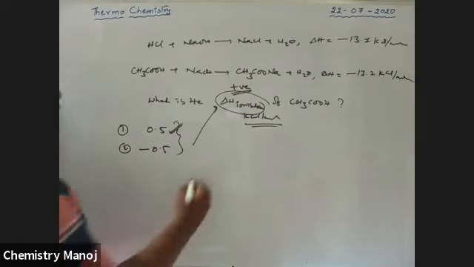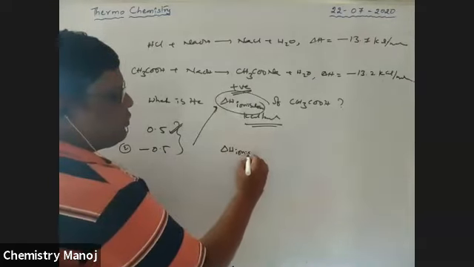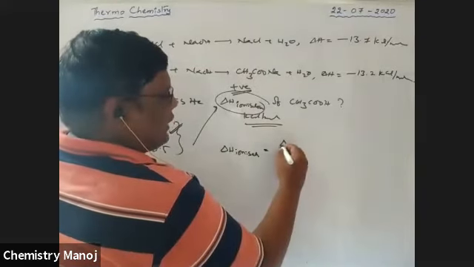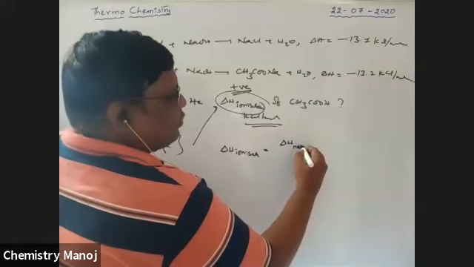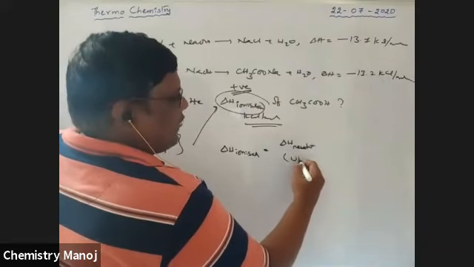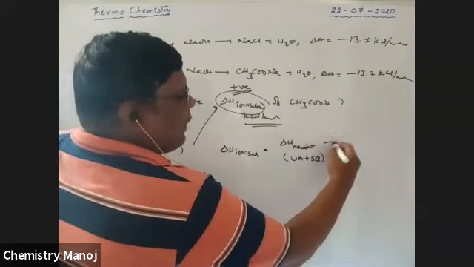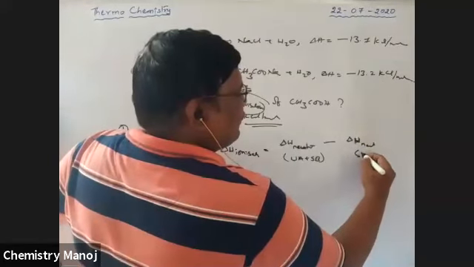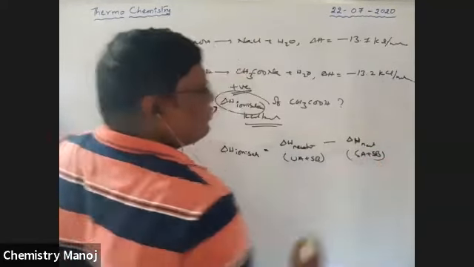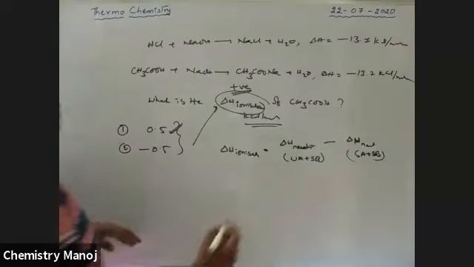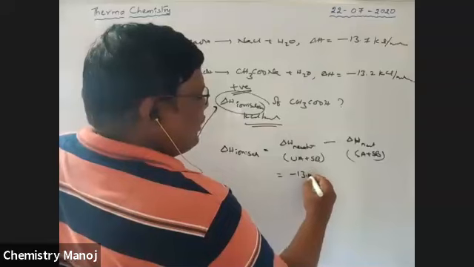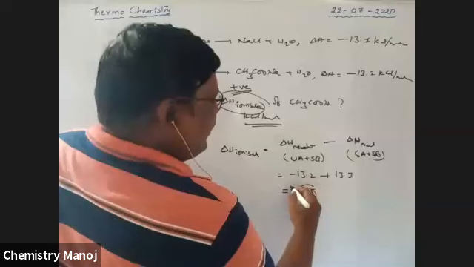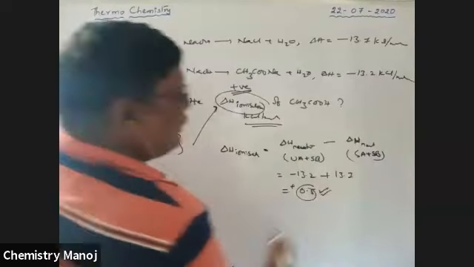So how to calculate? Enthalpy of ionization is equal to delta H neutralization of weak acid plus strong base minus delta H neutralization of strong acid plus strong base. So which is equal to minus 13.2 minus of minus 13.7, that is plus 13.7, which is equal to 0.5. It should be positive.